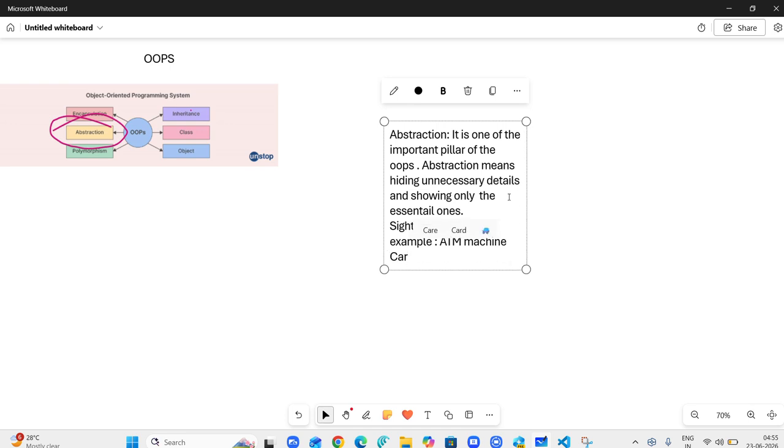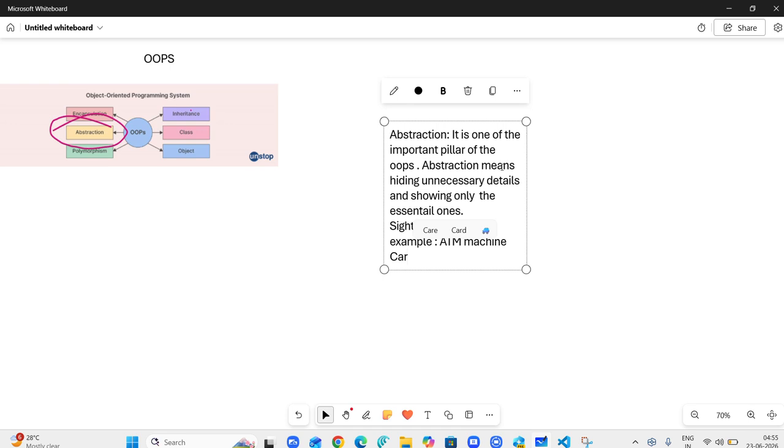When you cite some examples, write their advantages and disadvantages. When you write those things, the teacher is going to be impressed. So what is abstraction? It's showing only the necessary details and hiding the unnecessary details.